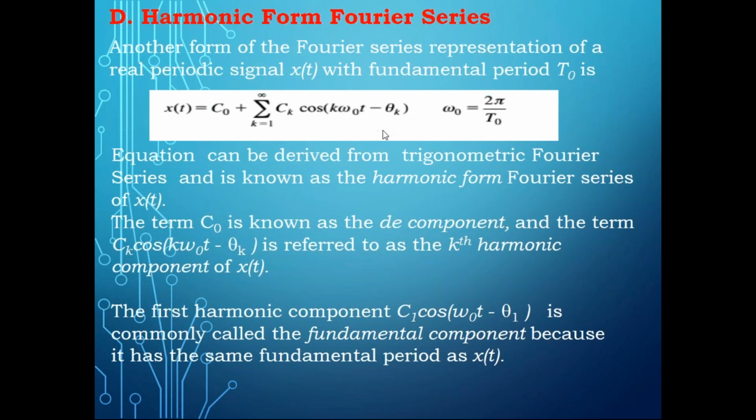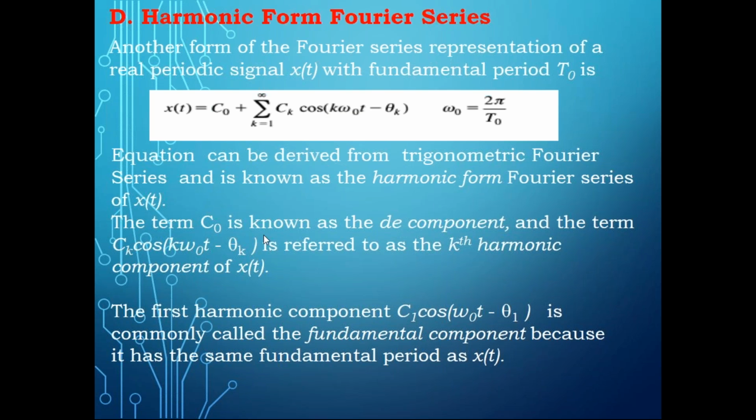Because of this phase theta, it looks like cos of a minus b, which you can write as cos a cos b plus sin a sin b. So automatically, based on the value of theta, sometimes the cos term may not exist, and sometimes the sin term may not exist. So you will get cos and sin. That is how you use this notation, which you can call the harmonic form.